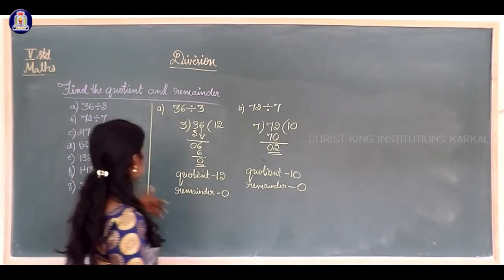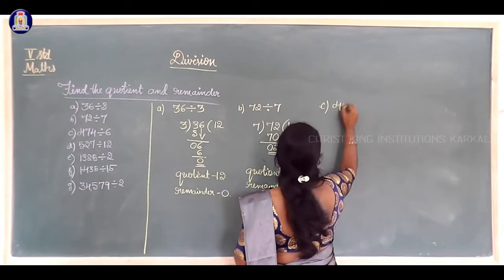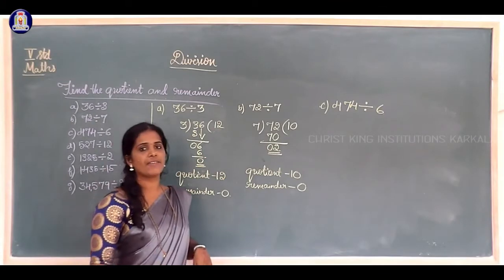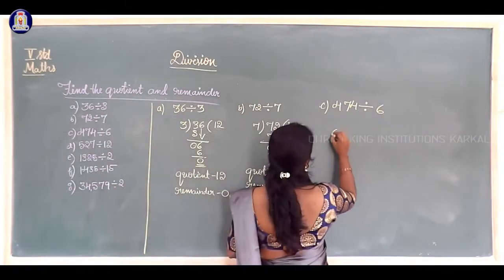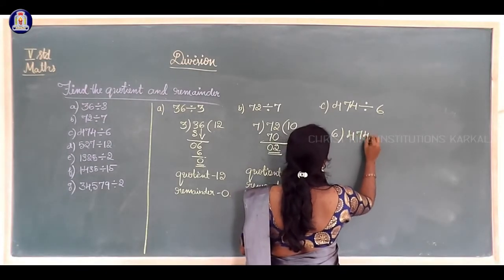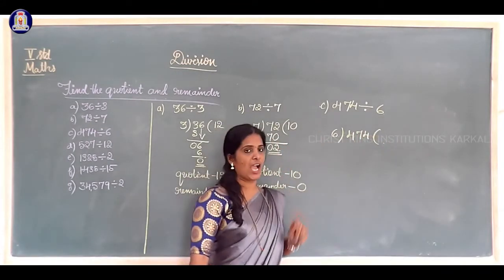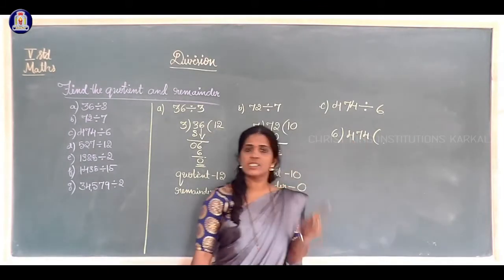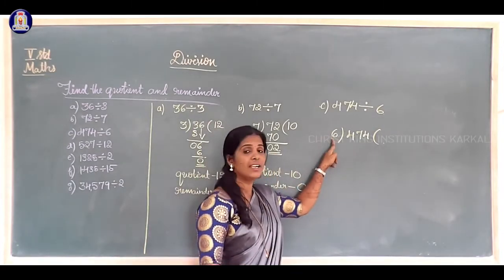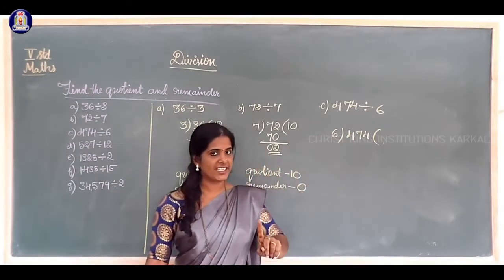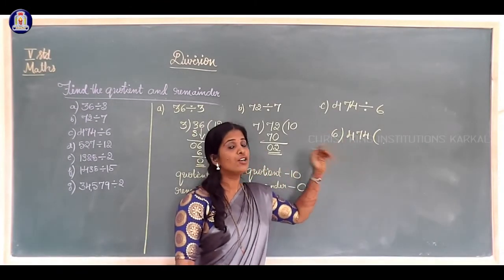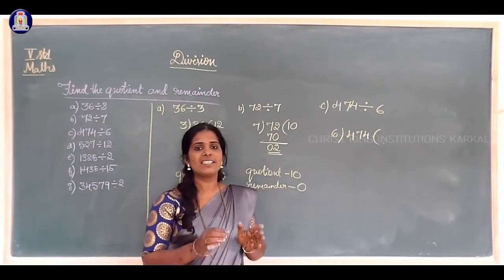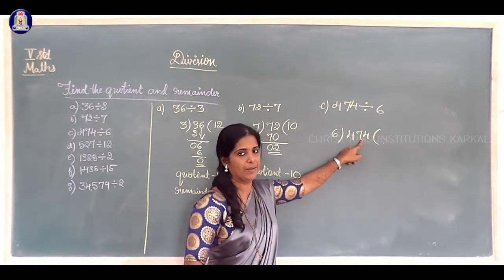Then third example. 474 divided by 6. Observe carefully. Which table do we have to tell now? 6 table. Here in 474, the first digit is 4. It is less than the divisor. In the dividend place, the first digit is less than the divisor. So a single digit we cannot take because in the 6 table 4 is not there. So we must take 2 digits. 47 I will take.